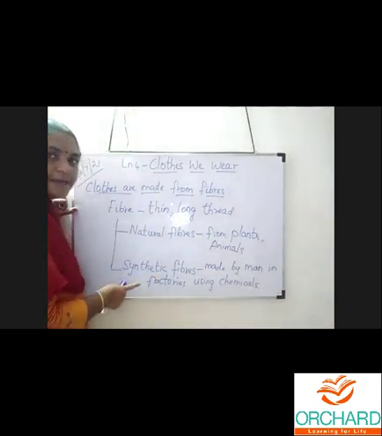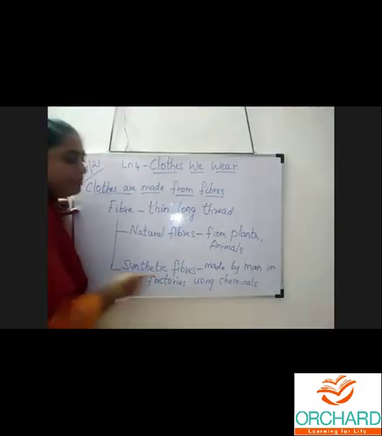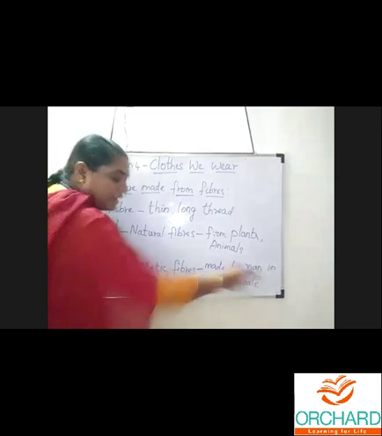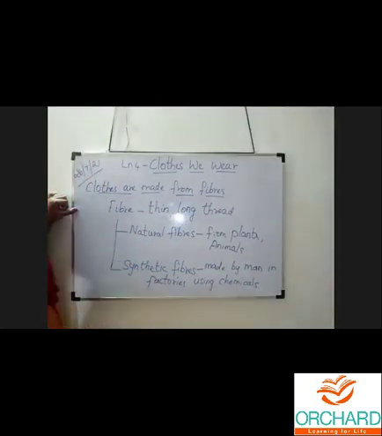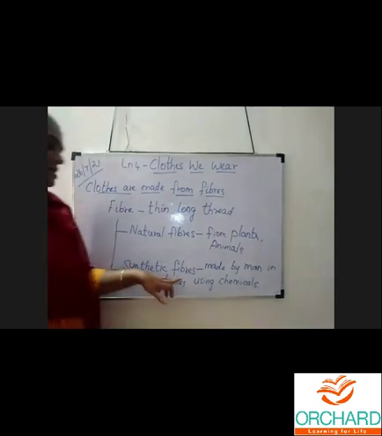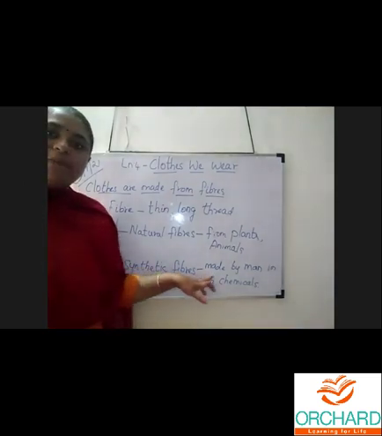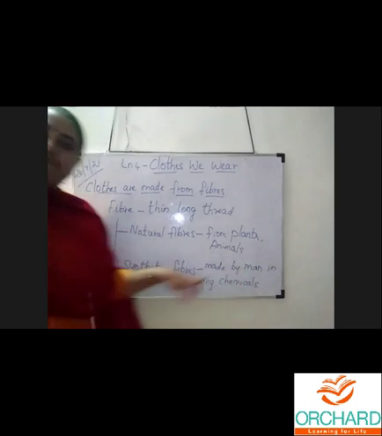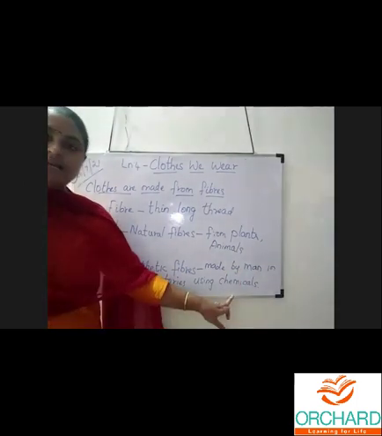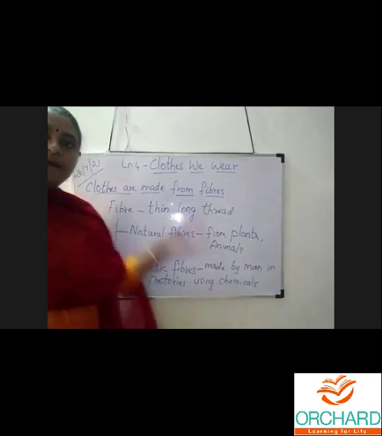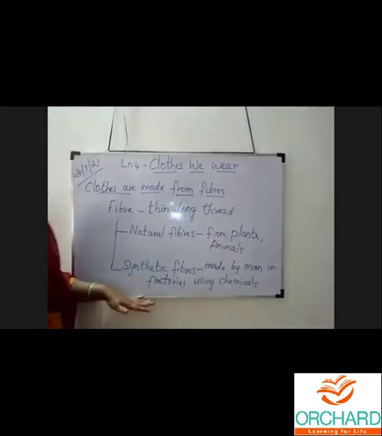These fibers are made by man in factories using chemicals. So that is synthetic fiber. In factories, what are they using? They are using chemicals. Understood? Up to this, I think people have understood and it is clear.